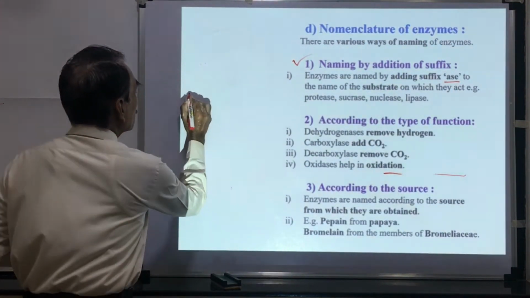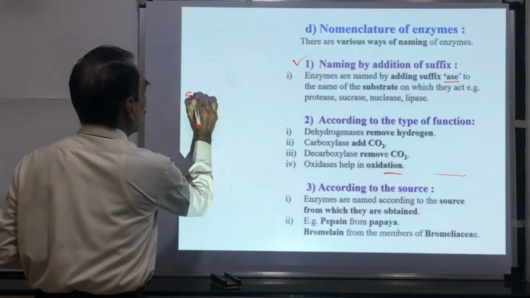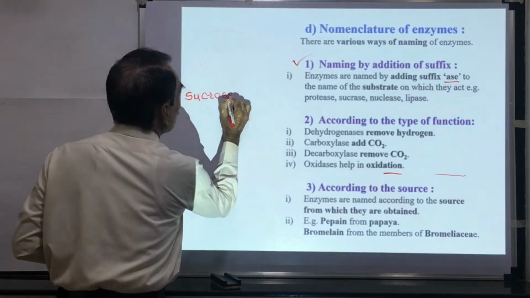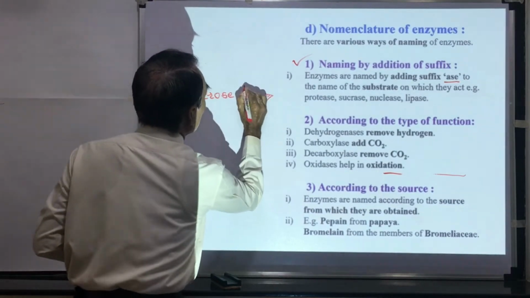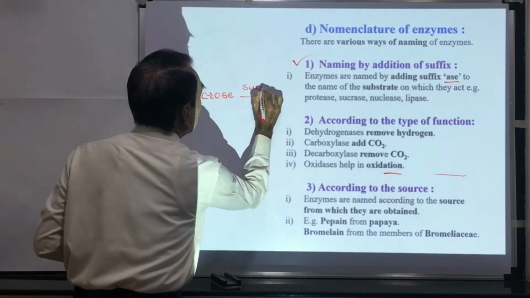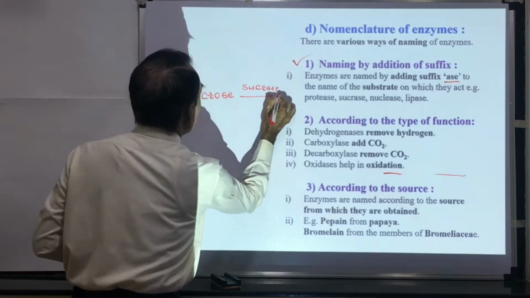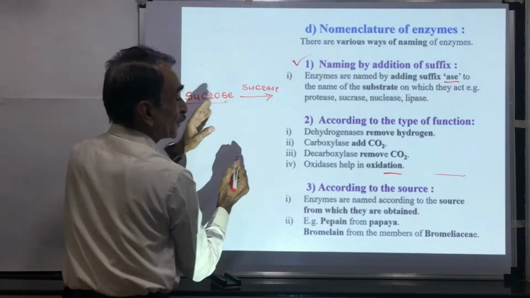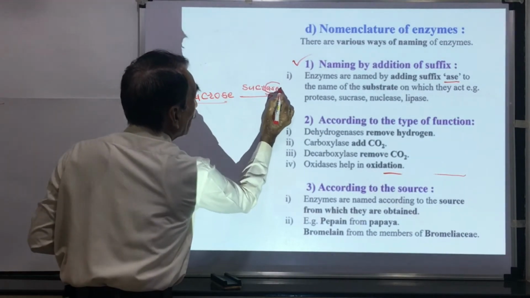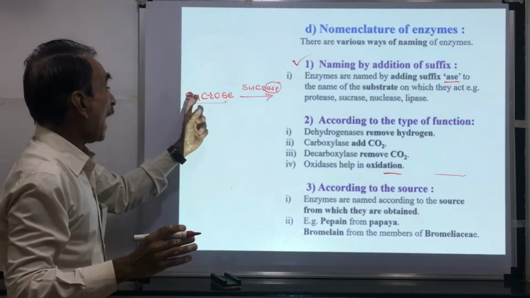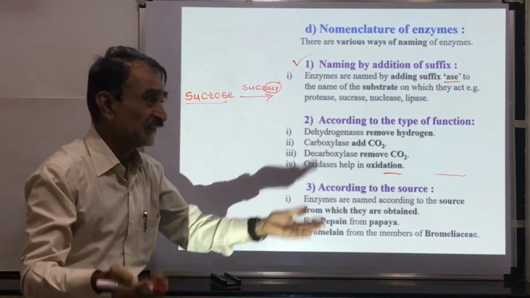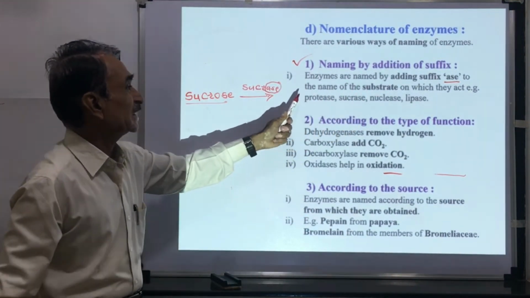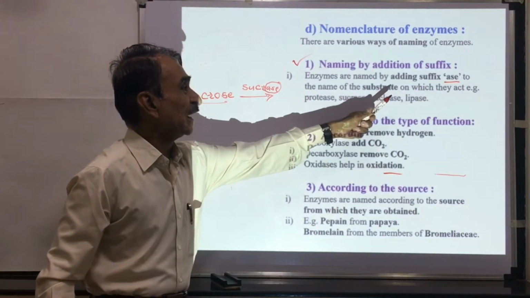Suppose we take the example of sucrose. Sucrose is the substrate, and the enzyme is sucrase. So ase is added after the name of the substrate on which they act.